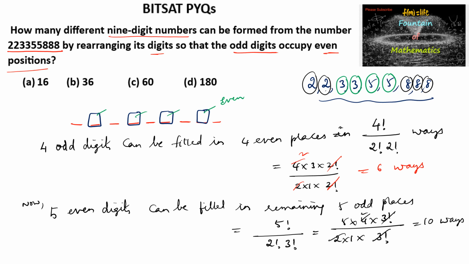So finally, the required answer: since we have to occupy both odd digits and even digits to get a 9-digit number, we need to complete both works together. So we can say 6 ways and 10 ways. So 6 into 10, 60 ways. So we can go with option C.